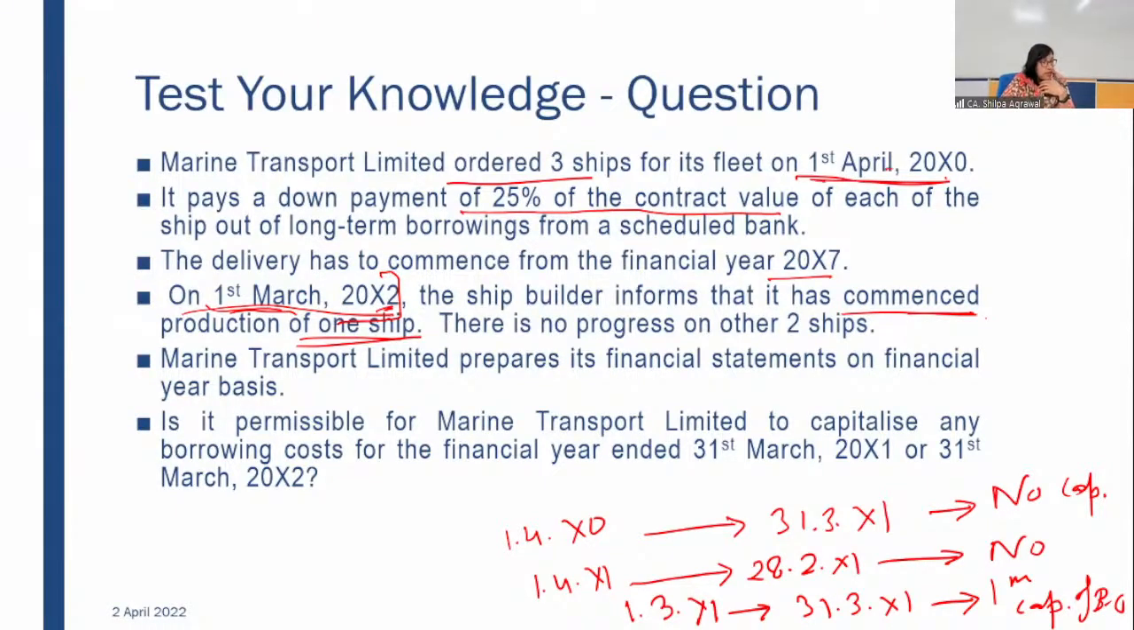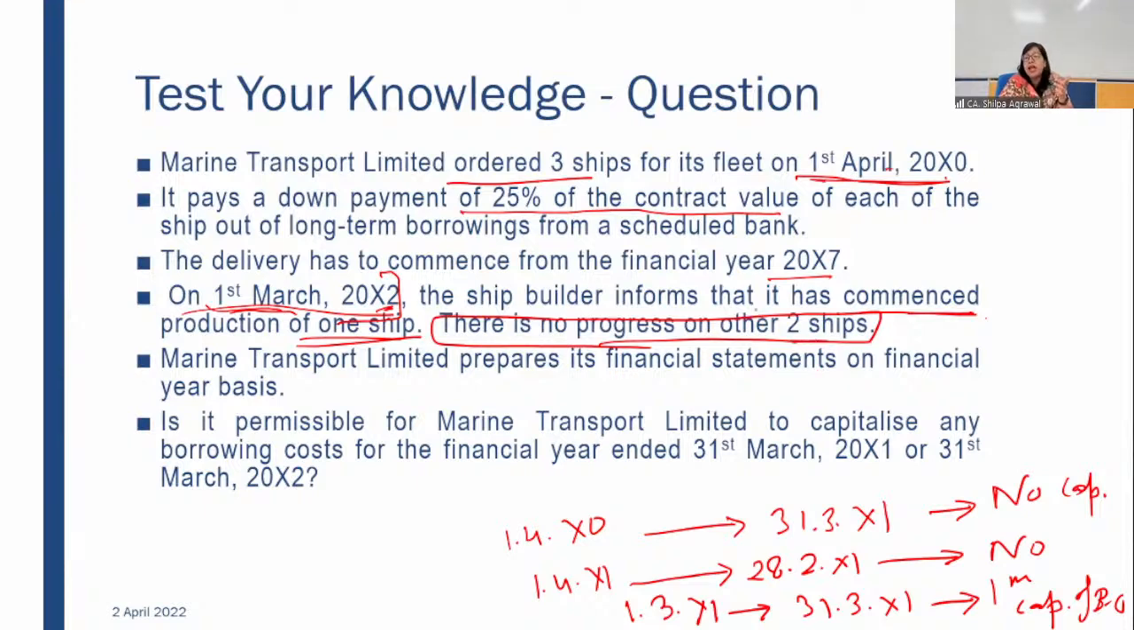Yes. 1st March will be the date from where your capitalization will start, and that too only for one ship, because for the other 2 ships there was no progress. So this is also to be kept in mind. Whatever payment you are doing, say you have made a 75 lakh payment for 3 ships, 25 lakh for each ship, so only on 25 lakh you have to start your borrowing cost capitalization. Okay,